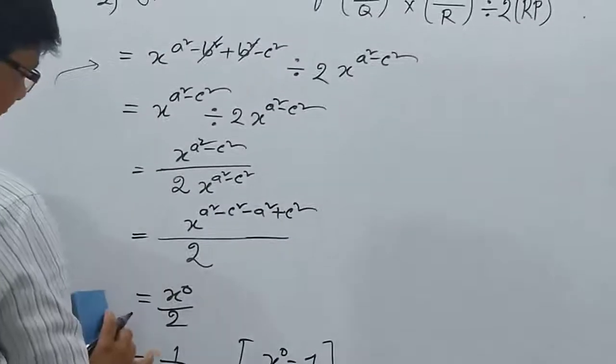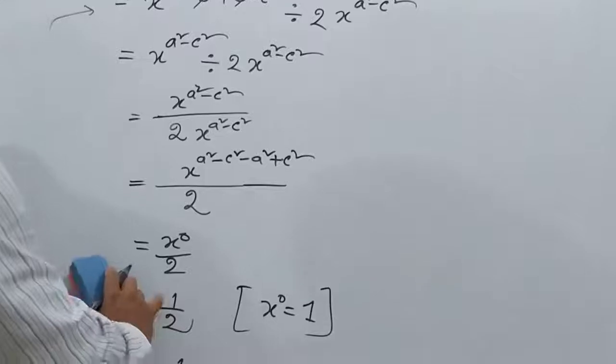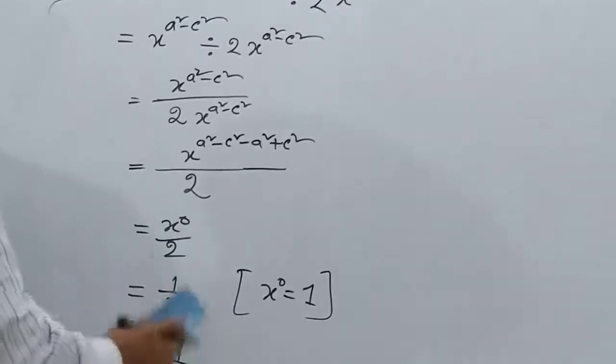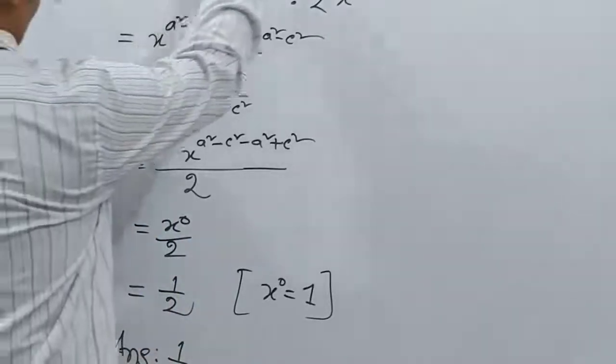X to the 0 means 1. X to the 0 means 1. You can put here 1 by 2, this 2. So our answer will be half.